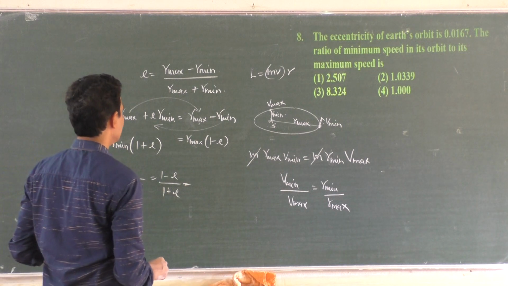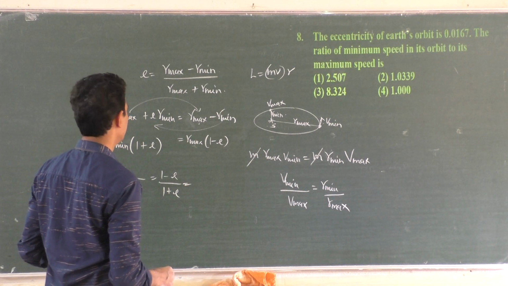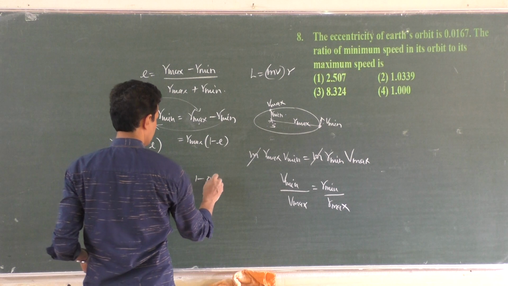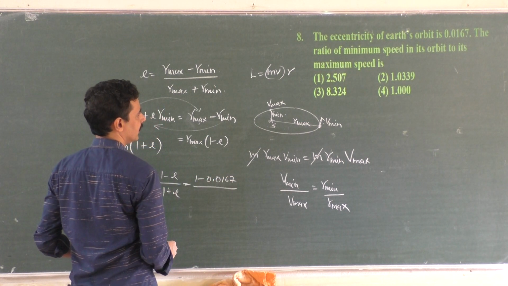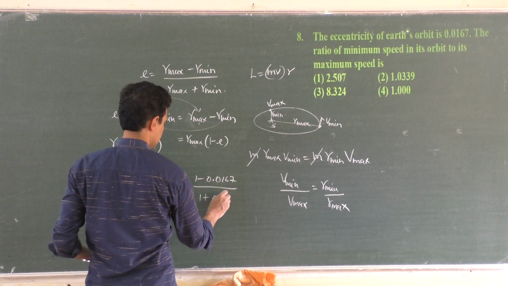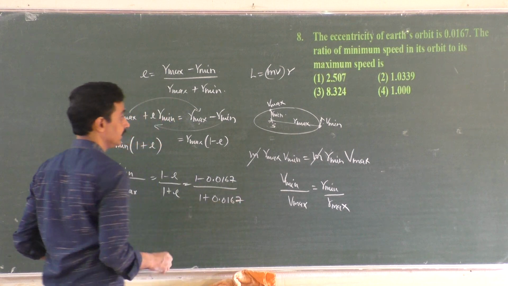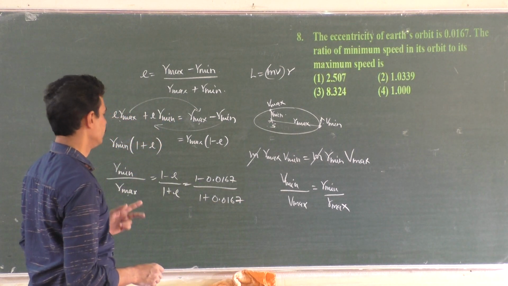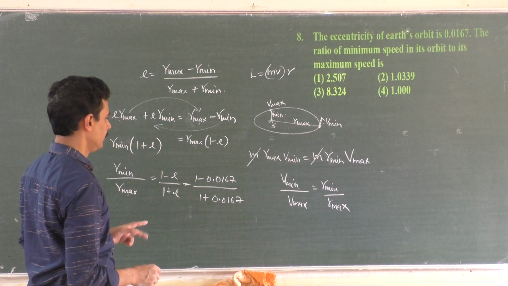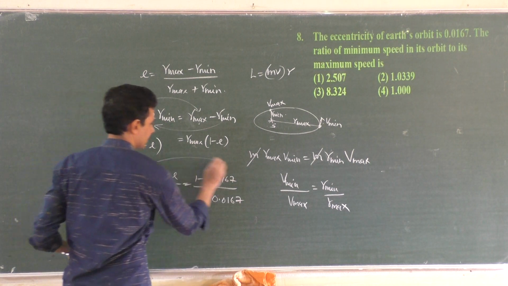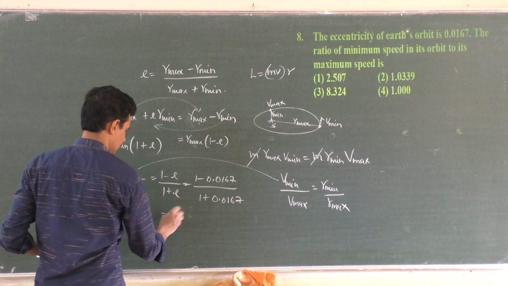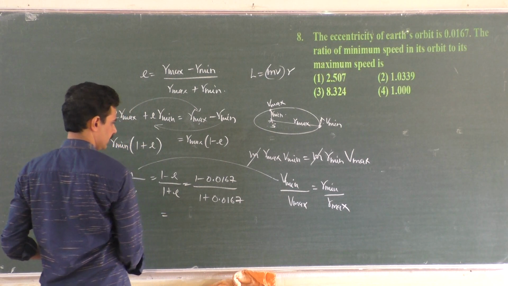1 minus E, what is 1 minus E? 1 minus E is 1 minus 0.0167 divided by 1 plus E. 1 plus E is 1 plus 0.0167. I think we need to change the ratio of minimum to maximum speed. Maximum to minimum speed, we have to change this, right? Because I am connecting this. So that is equal to 1 minus 0.0167 is